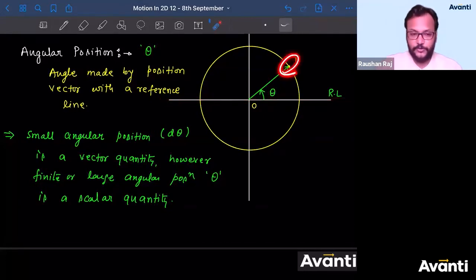ठीक है? तो इसको मैं positive बोलूंगा. If you are giving an angle by following a clockwise sense, so this will be what? Negative angle. So these are the things that you already know about the angle. So you have to follow that part.